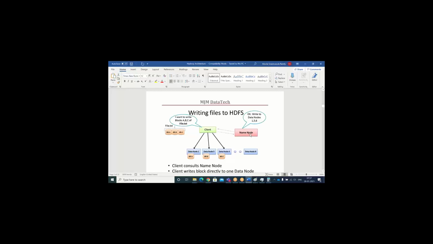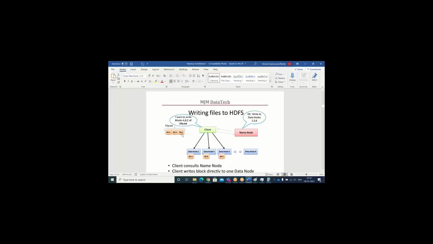First, the client, through the edge node, will communicate to the name node: Boss, I have one input file which I would like to write into your Hadoop cluster. Give me the data nodes where I can place my file. Like that it will ask. Then what will the name node do? It will give the data node information. Let's say data node 1, data node 5 and data node 6 are available. You go and write your block information.